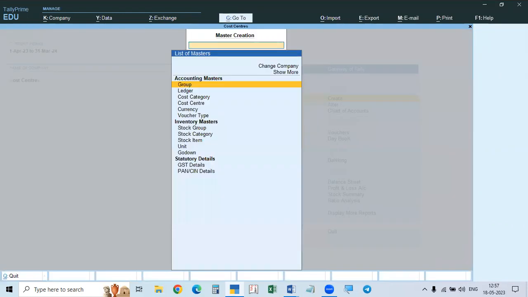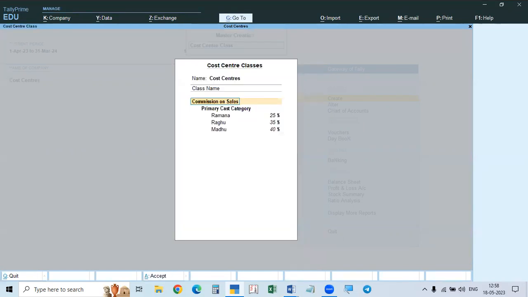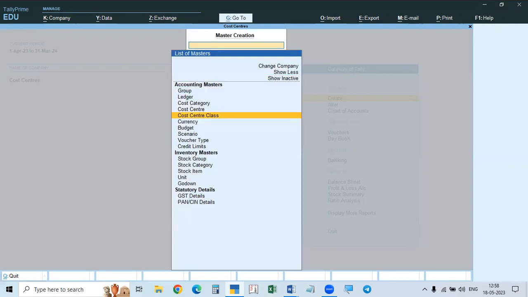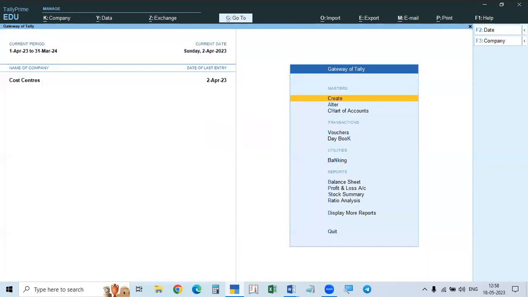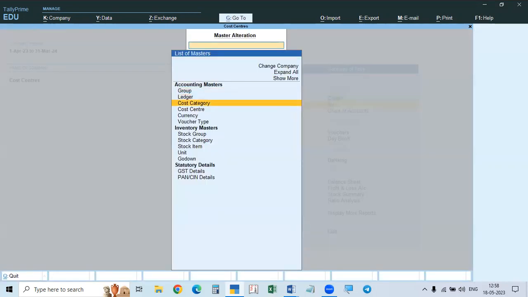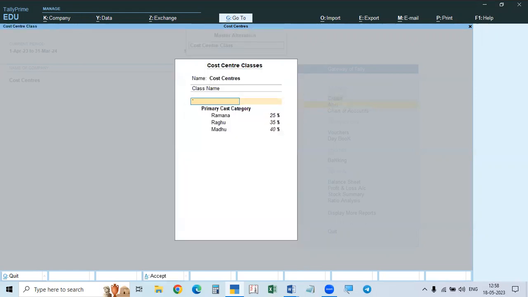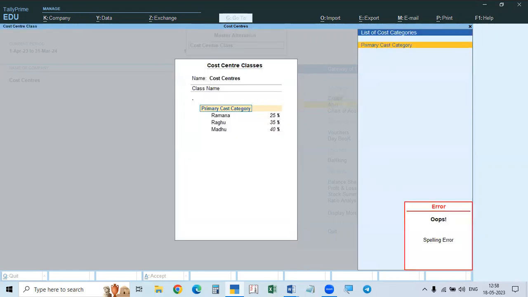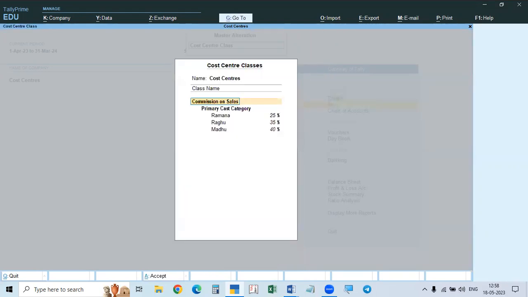So we have to go to create, go to cost center, go to show more, then go to cost center class. So here, see here, this is different, this we remove. Now go to alter, cost center, that is removed. So that will be removed. Now it will be primary cost category. It will take primary cost category. Totally it will be deleted.